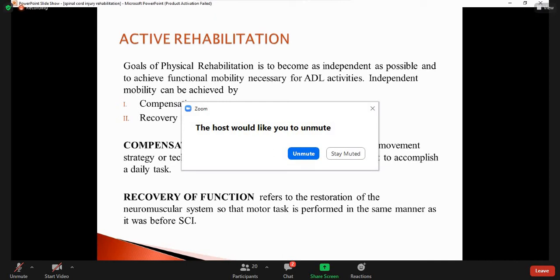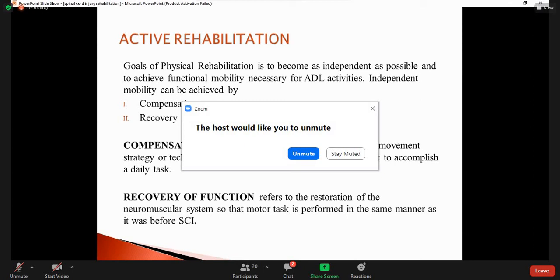For example, if the patient has a complete spinal cord injury at the level of T9, T10, we will first strengthen the muscles above the lesion, because the patient already has a complete paralysis, it's a paraplegia. But we want to make the patient ambulant, we want to make the patient active in daily living.